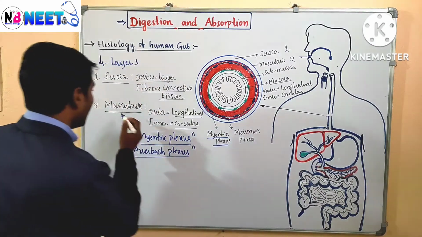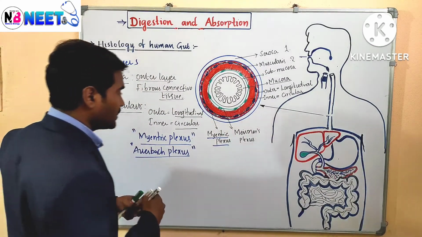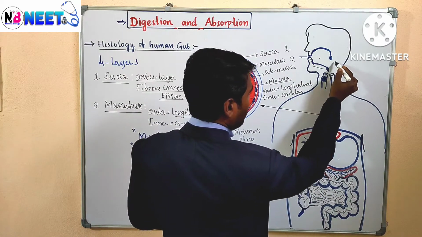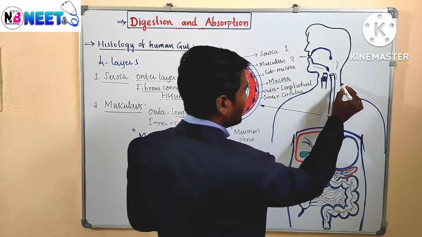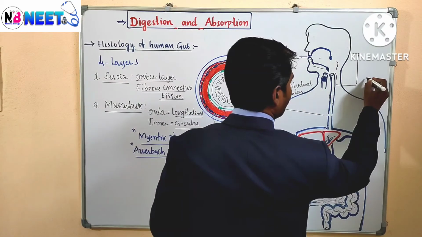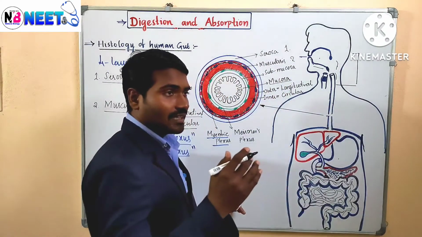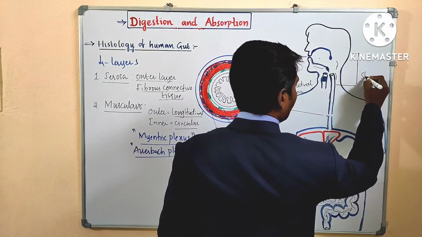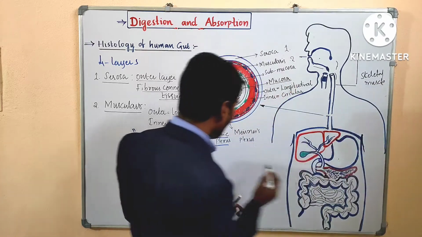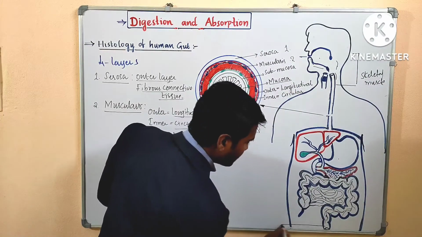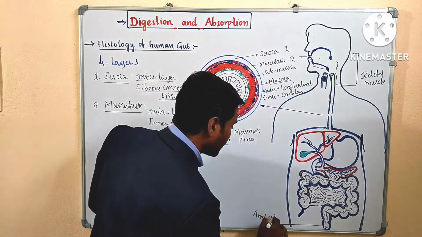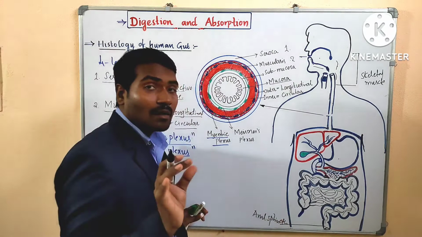Okay, and if we talk about the thickness of this muscularis, in the mouth, buccal cavity and the pharynx region and this upper esophagus region, up to here, this muscularis is very thick. Thick in the sense it is made up of skeletal muscles. Also the muscularis at the anus, which makes the anal sphincter, here also skeletal muscle is present.